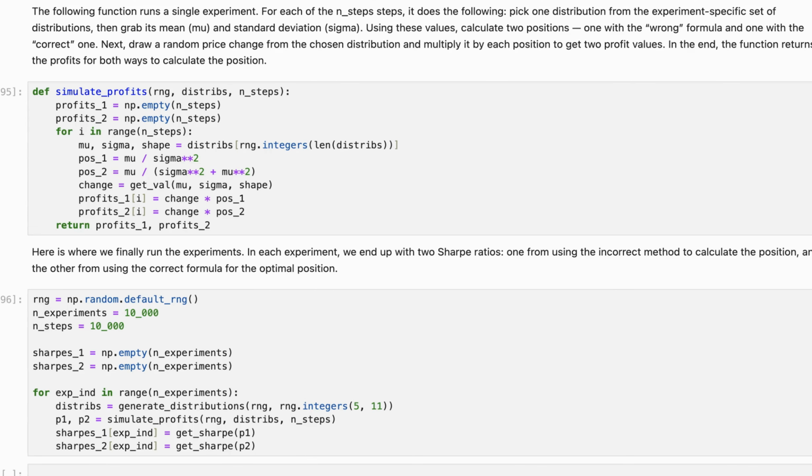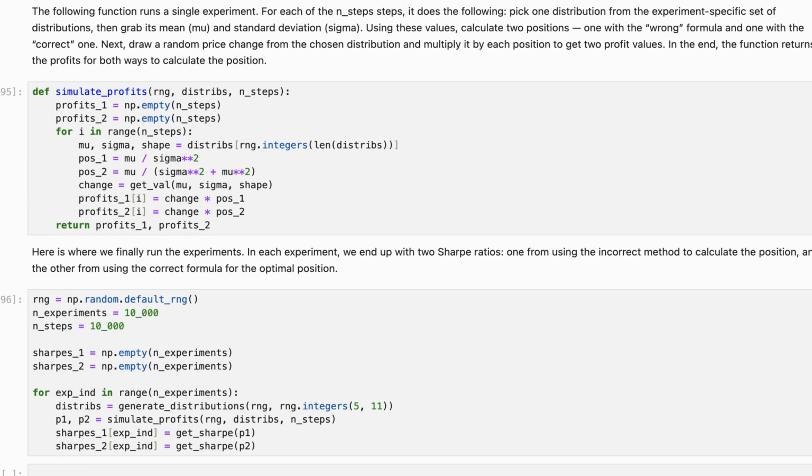We organize an experiment as follows. We take an arbitrary number of different arbitrary probability distributions with known means and standard deviations. Then, within a single experiment, we do many steps. On each step, we randomly take one distribution out of the mentioned set of probability distributions. Based on the mean and standard deviation, mu and sigma, of the taken distribution, we calculate two positions.